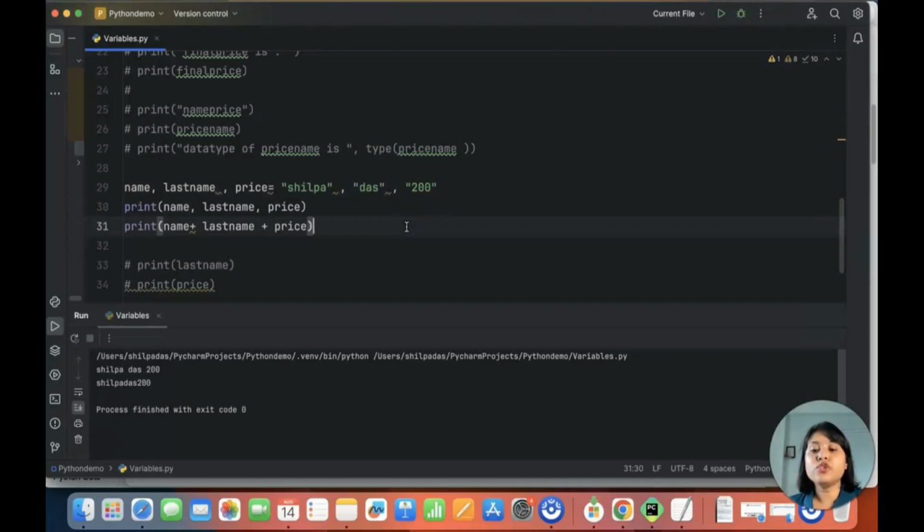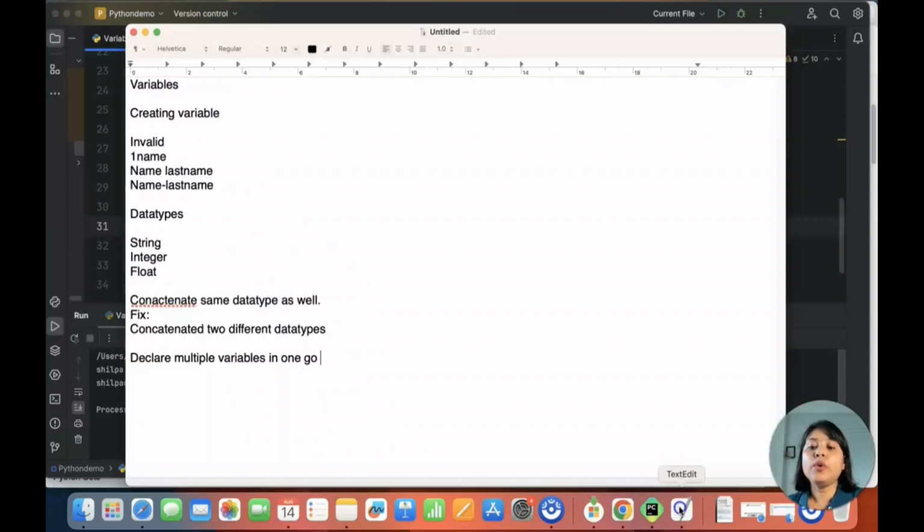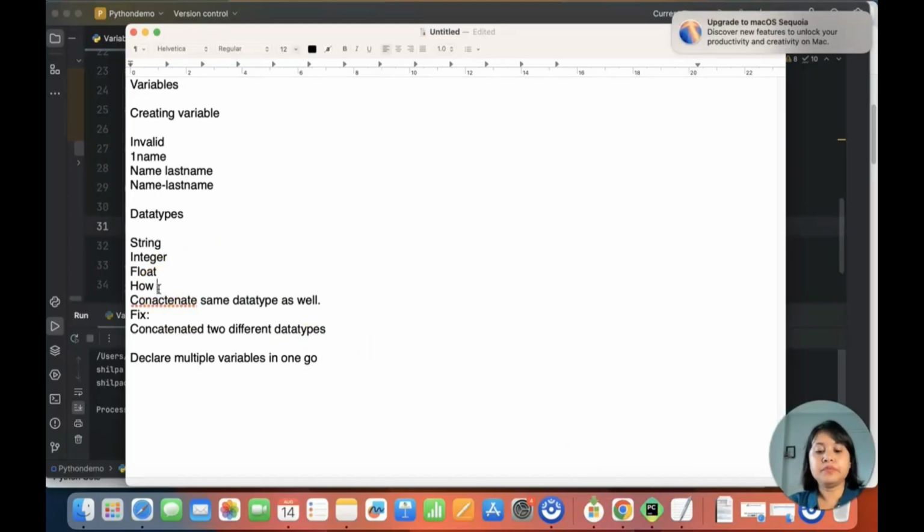So you have understood how to create a variable, what are the constraints to create a variable, what are the limitations, and what are the data types that you can declare in a variable, as well as how you can print a statement, and how you can check the data type.